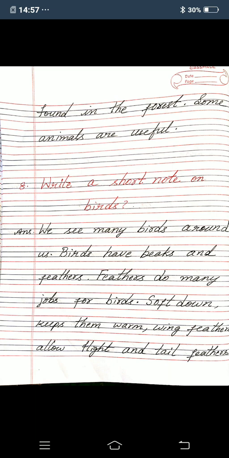Wing feathers allow flight and tail feathers are used for steering. Birds like hen give us eggs and meat.